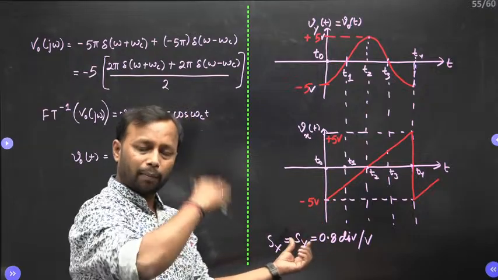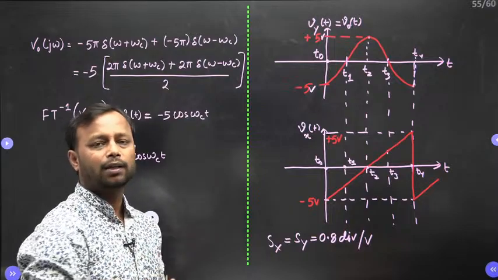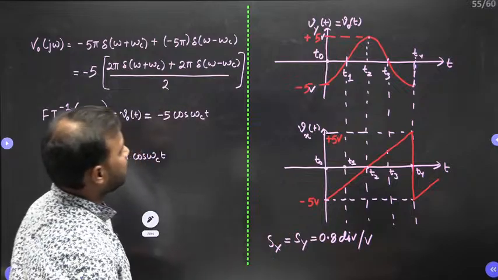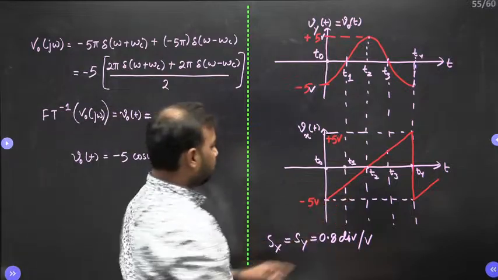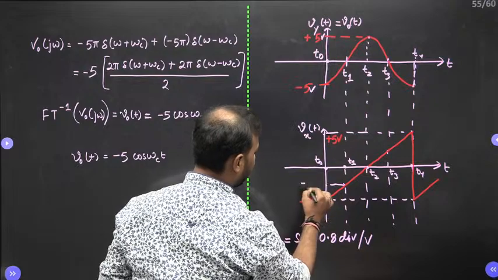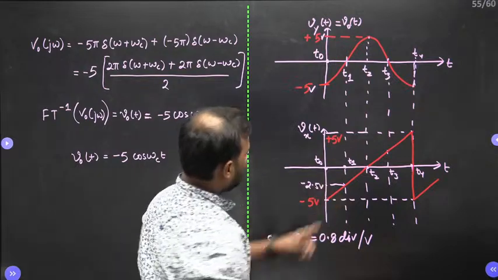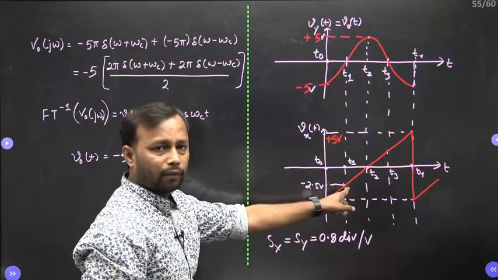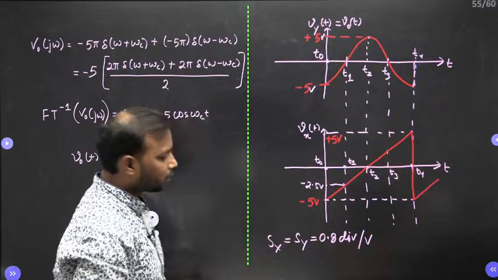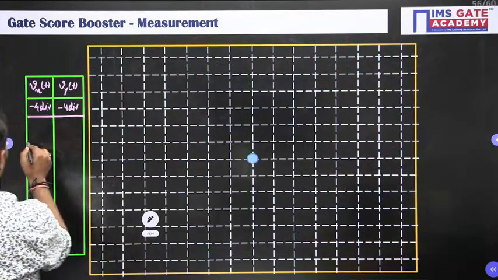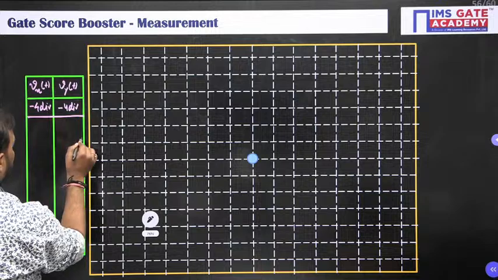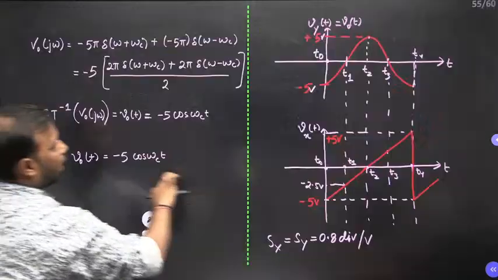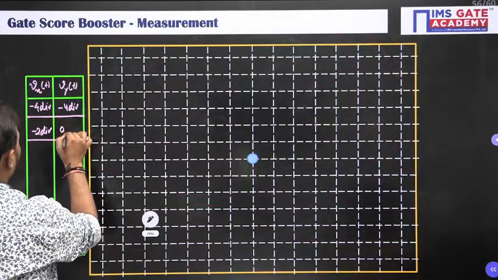Minus means it will be on the left hand side for X and at the bottom for the Y, because both are the same. Similarly at T1 this is minus 2.5 volt and here it is 0, right? So for minus 2.5, what is Vx? Vx is minus 2 division. So minus 2 division Vx, please check it. And for Vy it is 0 division.